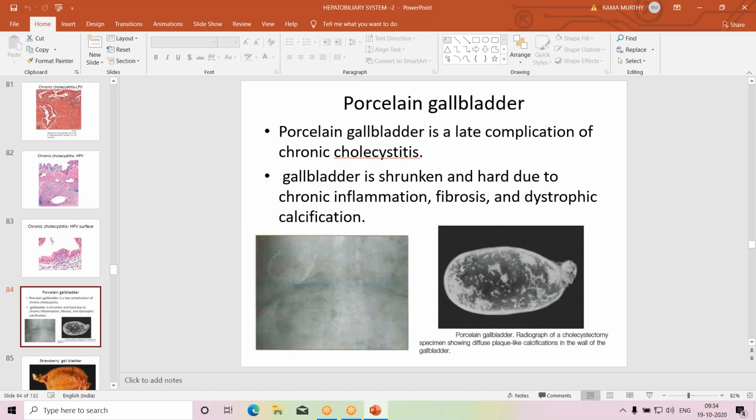So wherever there is fibrosis, in long-standing cases of fibrosis, you may find a dystrophic calcification.